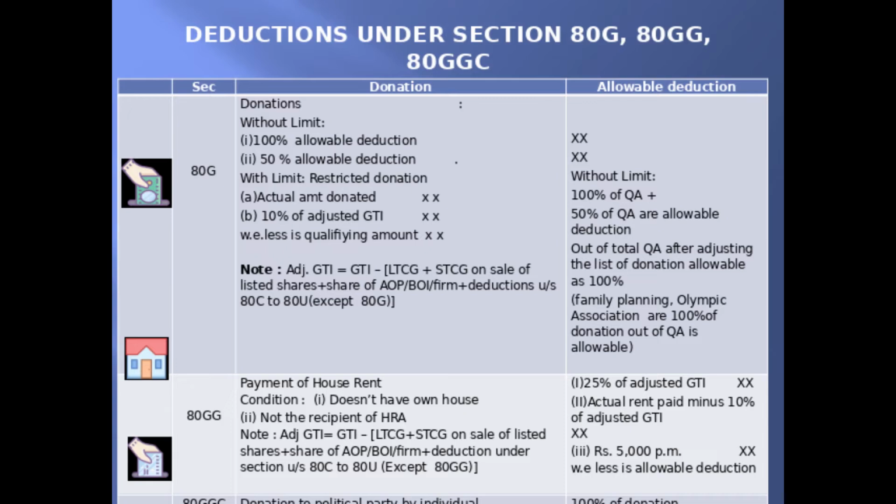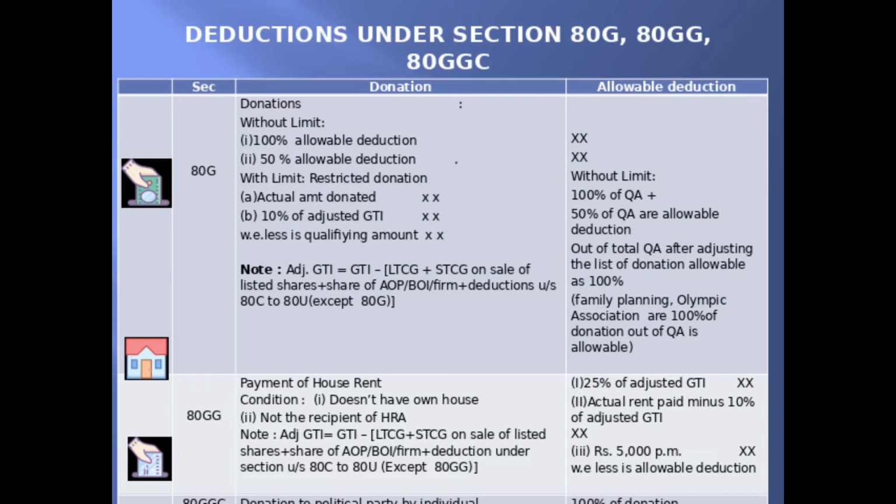Let's see, if there is any donation given for family planning or for the Olympic Association, then 100% of such donation is allowable out of the qualifying amount, and see that it does not exceed the qualifying amount.